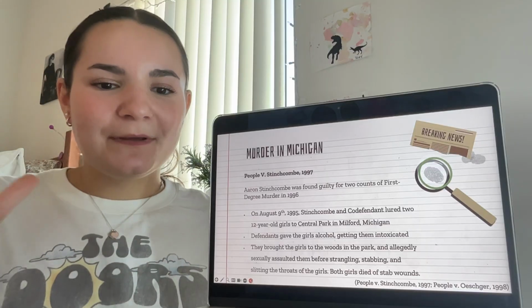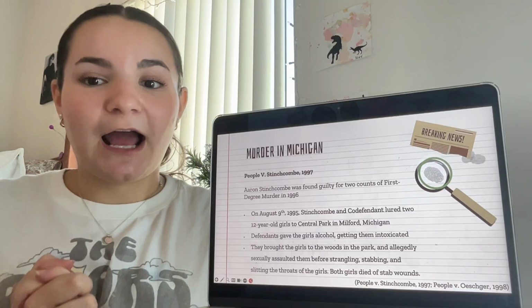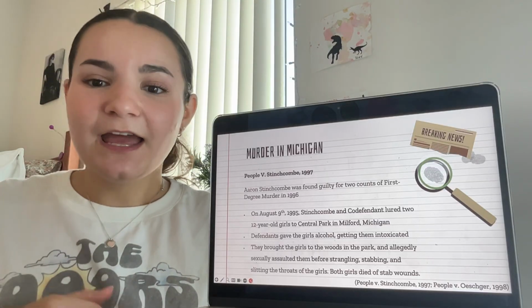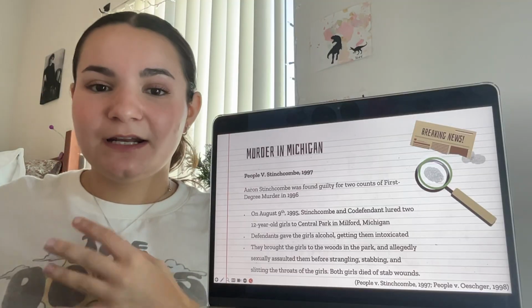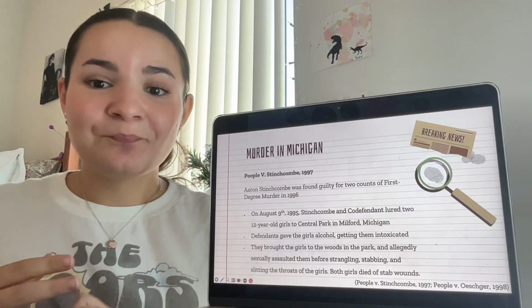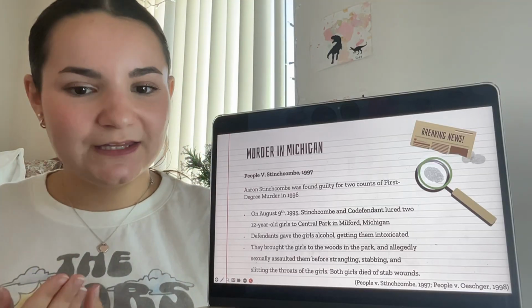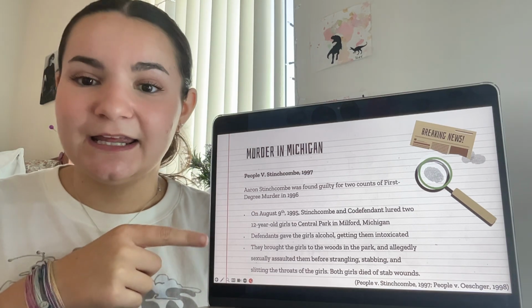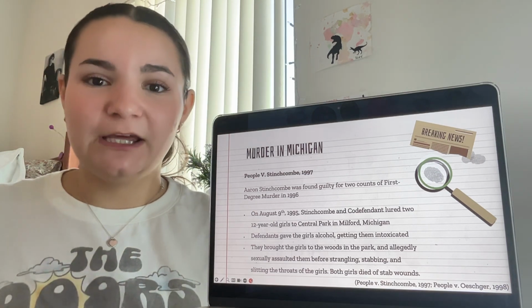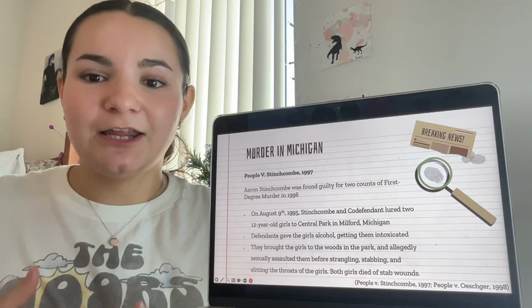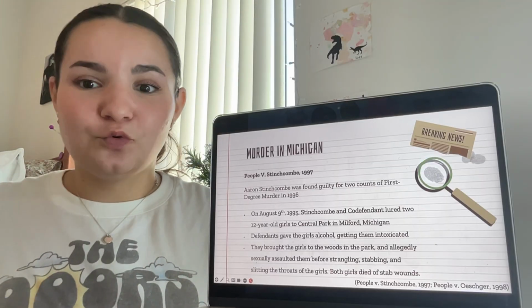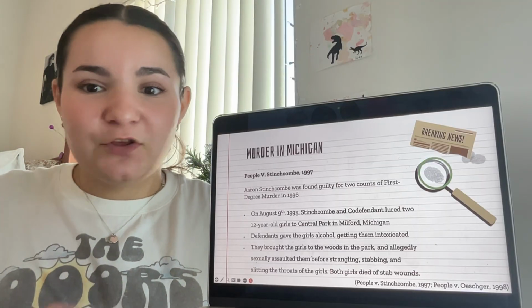Anyway, so basically Stinchcomb and his co-defendant lured out these 12-year-old girls into the night. They premeditated this. They knew they were going to get these girls to sneak out of the sleepover. They promised to bring them alcohol, which they did. They got the girls intoxicated, and it was the girls' first time drinking because they were so young, so they very quickly got intoxicated and were not able to really defend themselves or act how they normally would.